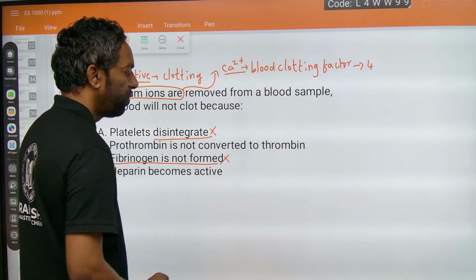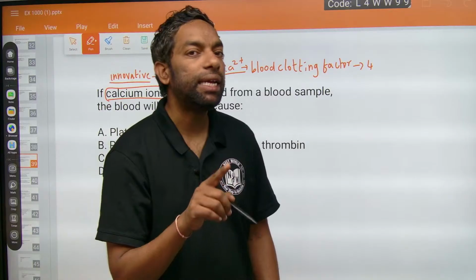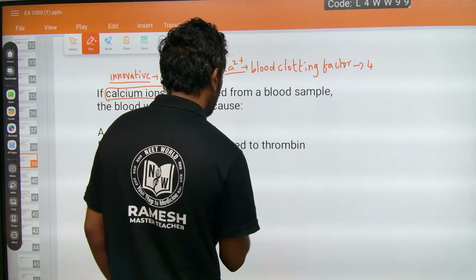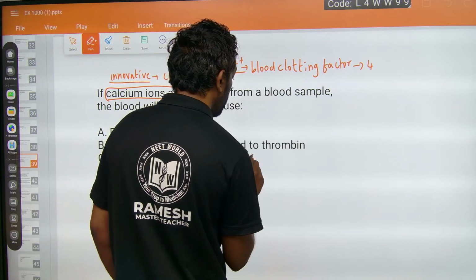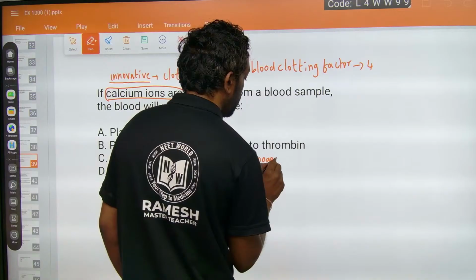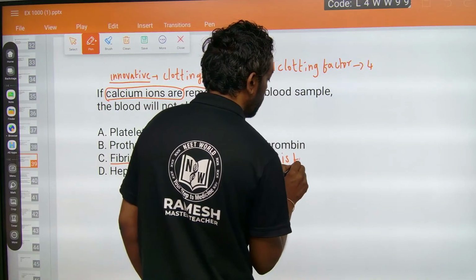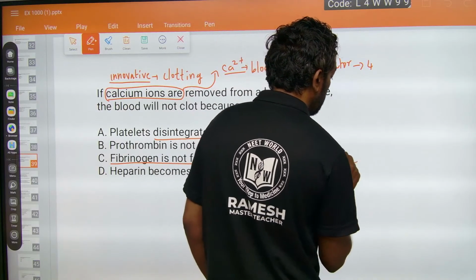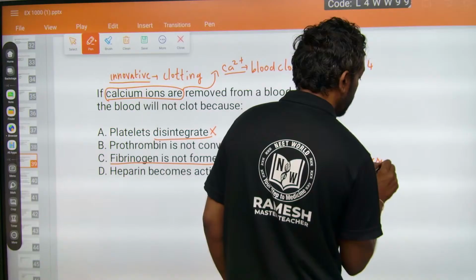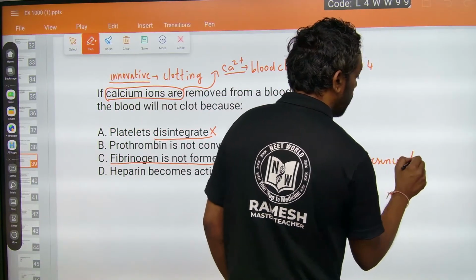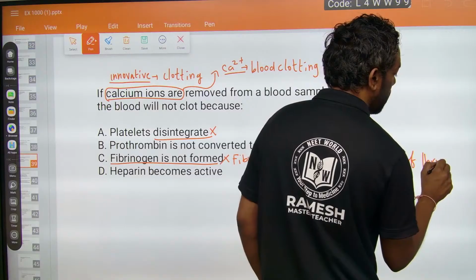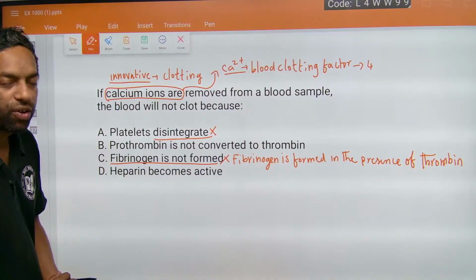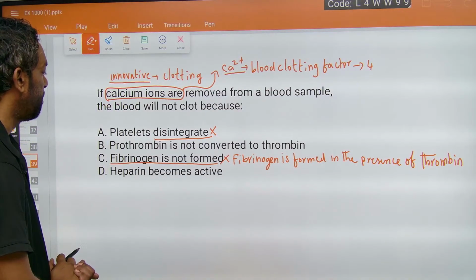No. Fibrinogen is formed in the presence of thrombin: in the presence of thrombin, fibrinogen is converted into fibrin.